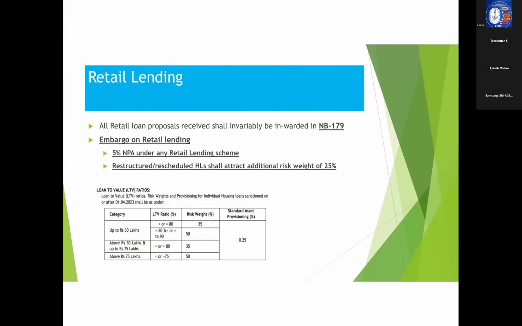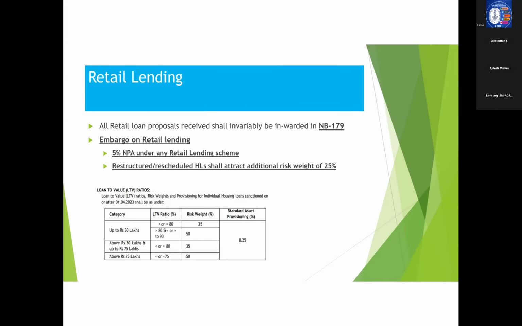Suppose a customer comes with an estimated cost of 30 lakhs. The minimum margin that you are required to keep is 10%. That is, you can lend a maximum of 90%. That is up to 27 lakhs you can lend.